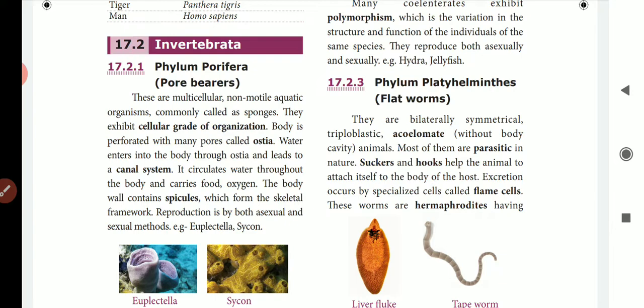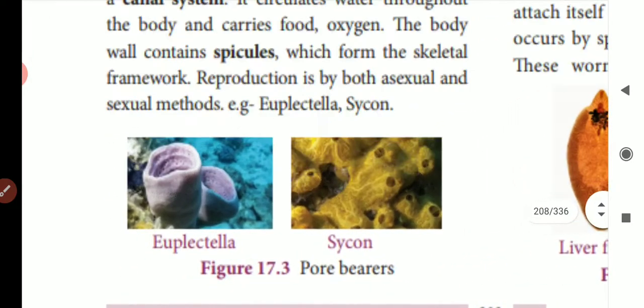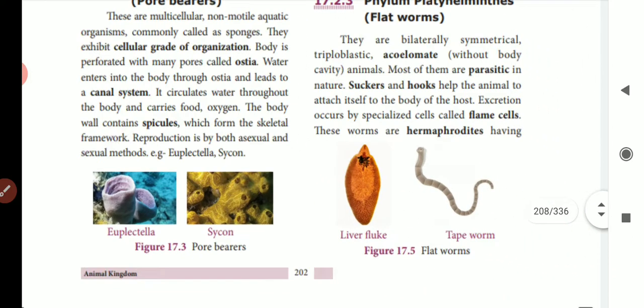Spicules are formed of calcium and silica, so that they may get a skeletal look. Their outer covering looks like a skeletal appearance. They reproduce both asexually and sexually. An example is Euplectella cycon. So look at this picture. This is the pore bearer. Here we can see the pores on their bodies, which is why they are called pore bearers.